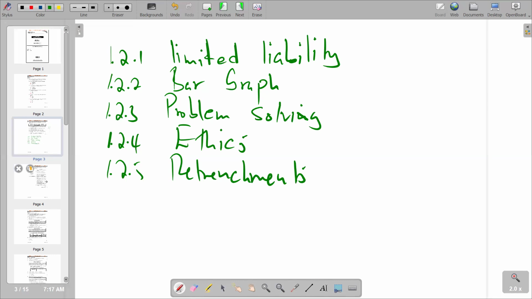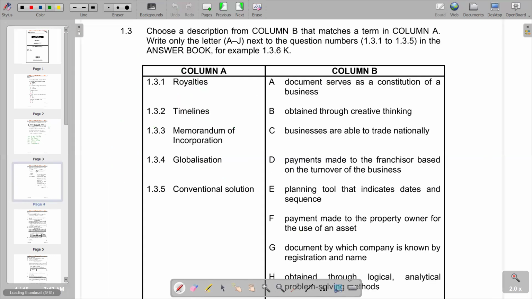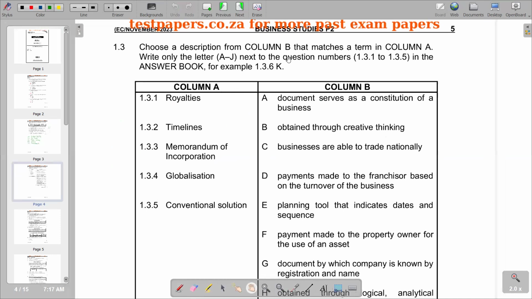And then obviously we have another section that we want to look at, which is 1.3. It reads, choose a description from column B that matches a term in column A. Write only the letter A to J next to the question numbers 1.3.1 to 1.3.5 if answerable. For example, we're given how to present it. We've got column A, we've got column B. So the first one, we have got royalties. And we are looking at the response that we have in column B. And we can go down, try to see which one is the perfect fit there.